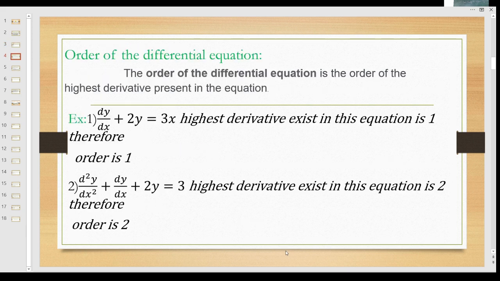What do you mean by order? The order of the differential equation is the order of the highest derivative present in the equation. Look here, in the first equation, dy by dx plus 2y is equal to 3x. In this one, the derivative is dy by dx. This is the highest derivative that exists in this equation. The order is 1. This is the first order derivative, therefore the order is 1. In this equation, dy by dx is also there, d square y by dx square is also there. Of these two derivatives, the second order derivative is the highest. So therefore, the order of this equation is 2.